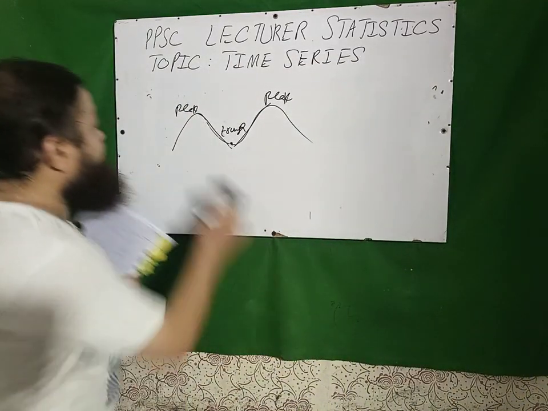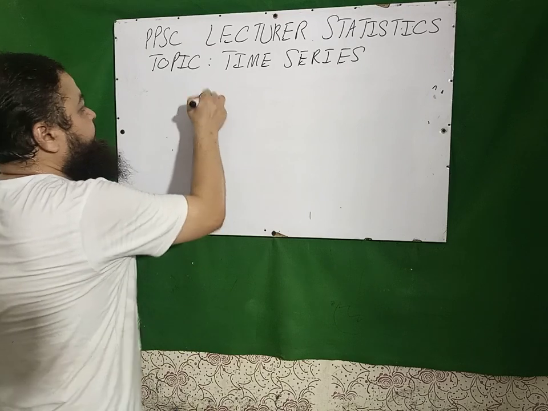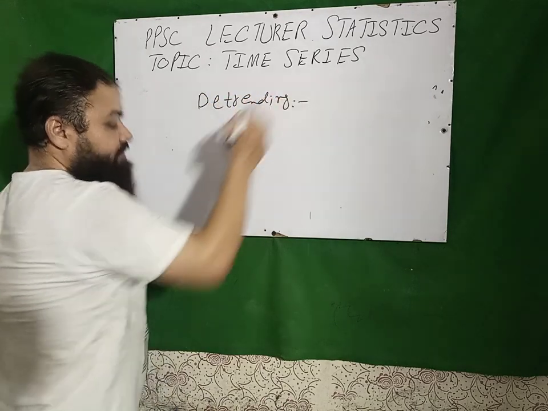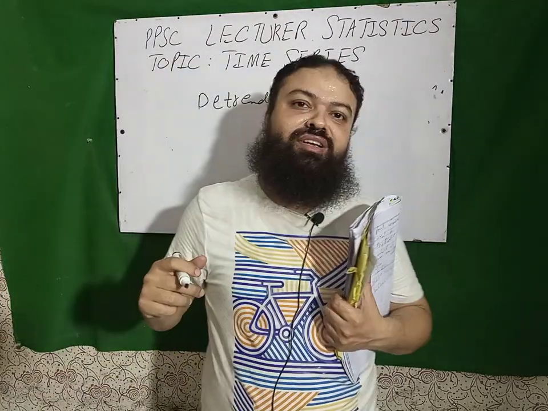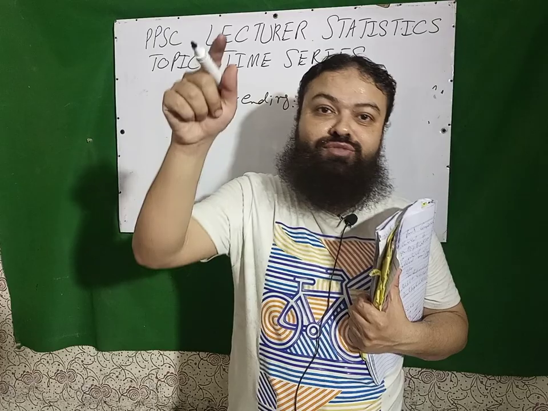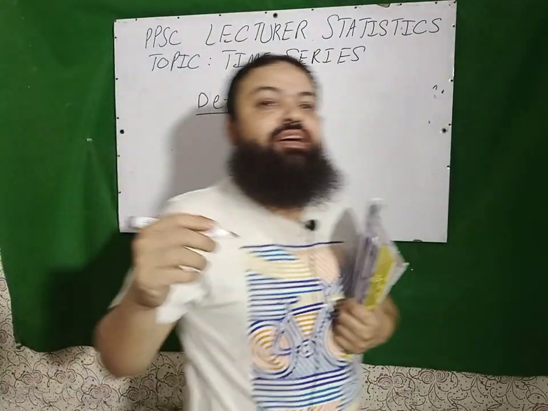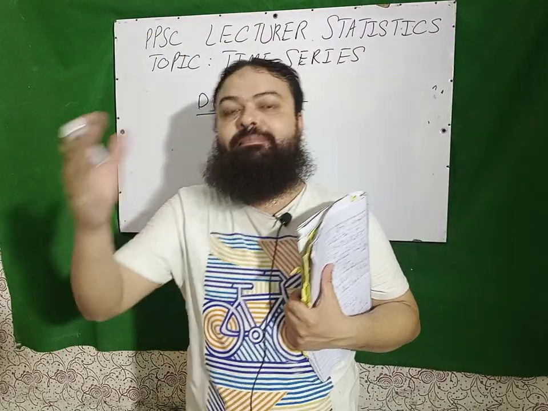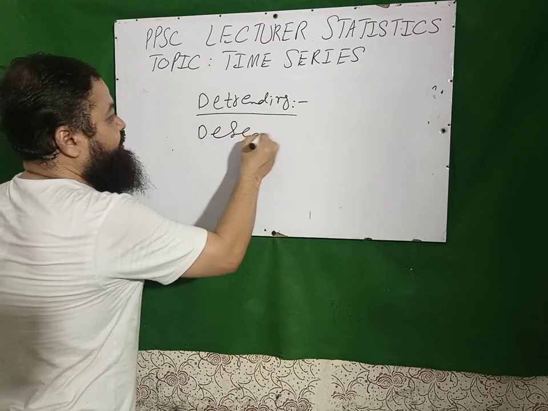A very important one: detrending. If we have collected the data and there is the component of secular trend, and if we remove the effect of the trend, it is called detrending. If we remove the effect of the trend from the observations which we have collected according to the time period, it is called detrending. And what is deseasonalization?